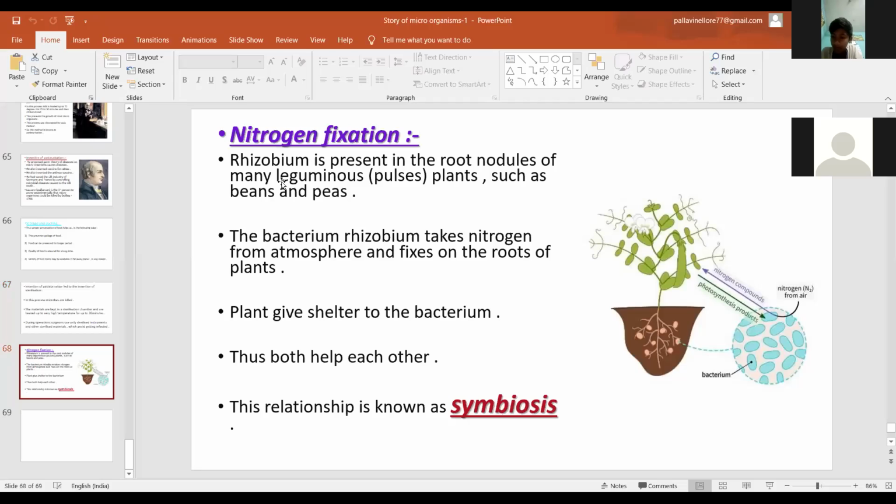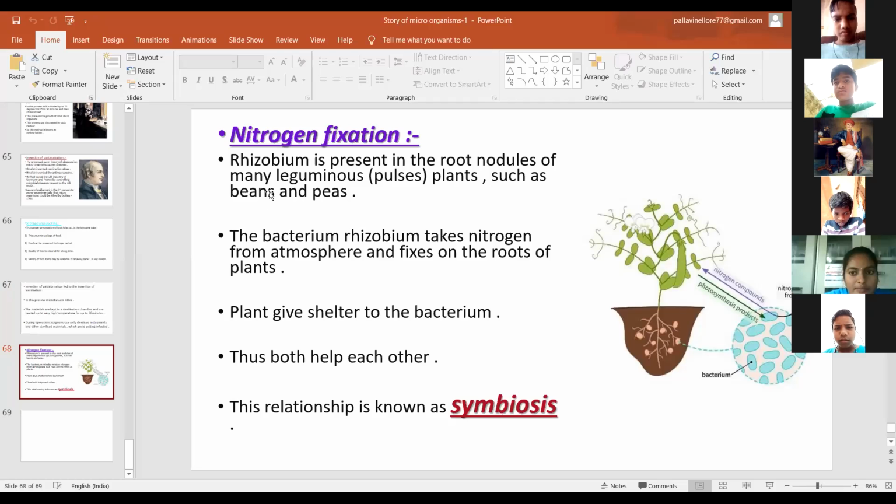Rhizobium is present in the root nodules of many leguminous plants like pulses: red gram, green gram dal, Bengal gram dal, groundnut. These are the leguminous plants. The Rhizobium bacteria are present in the root nodules.